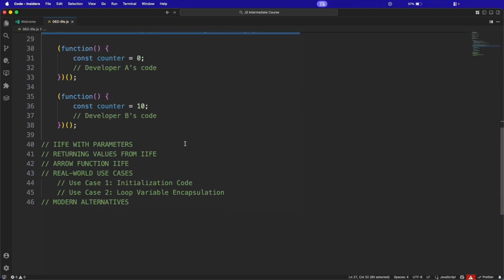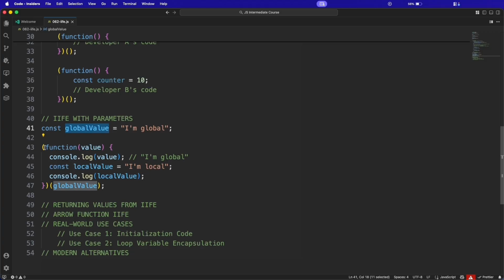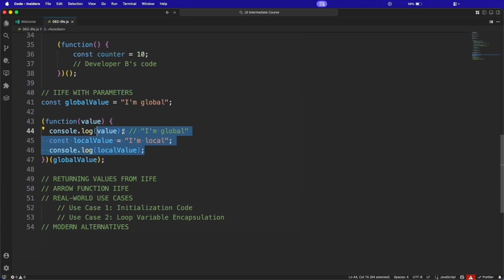Now, IIFE with parameters. IIFEs can also accept parameters just like regular functions. This is really useful when you want to pass in values from the outer scope. You see, you have a variable, and with the IIFE, the function has parentheses, and it's a regular function. And when you call this here, you see, it actually gives you the result. You get this, I am a global, from this value.